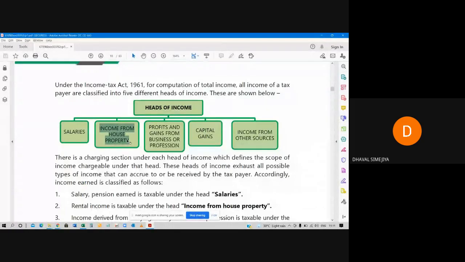Let's say from one house, the person is earning 1 lakh rupees. So 1 lakh multiplied by 5 houses, 5 lakh rupees. So total income will be 14 lakh rupees. So this is how it will be calculated. The second head of income is income from house property.